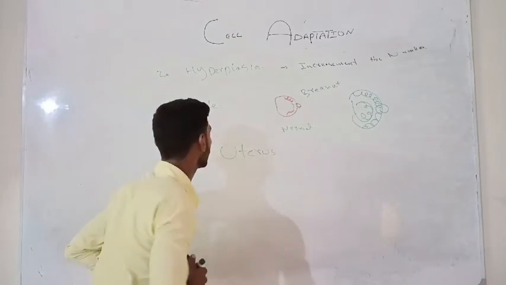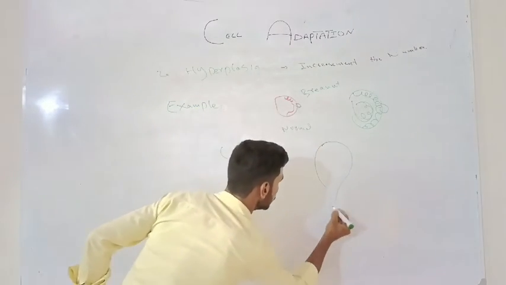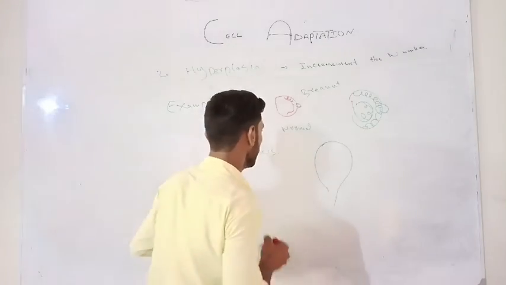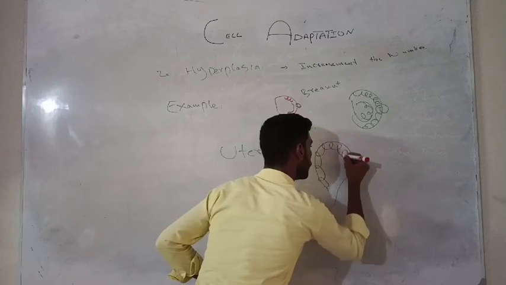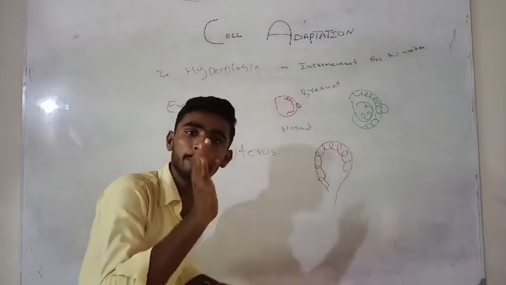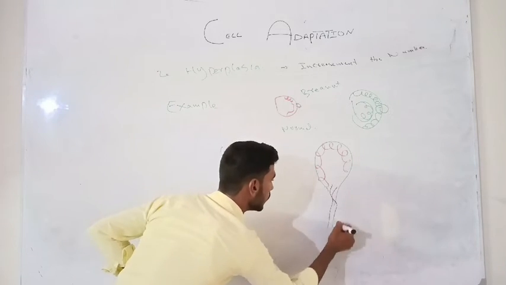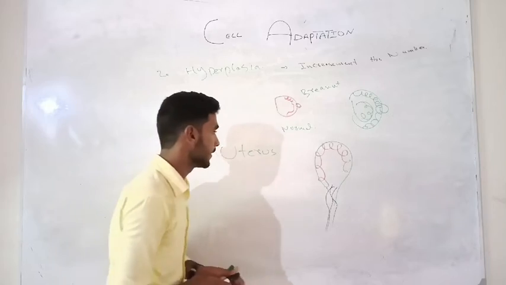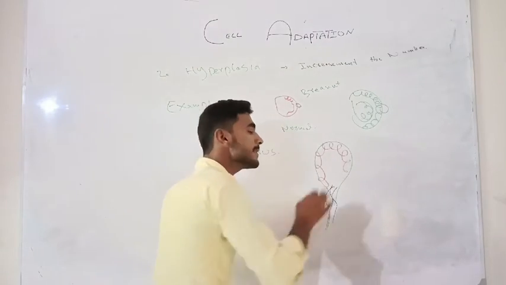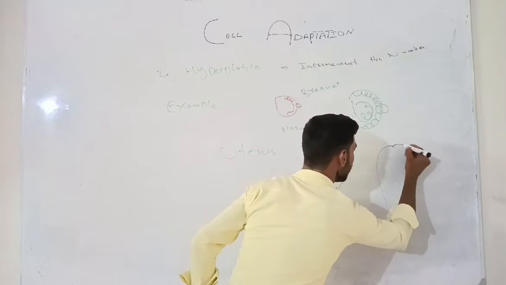Let's see how it occurs. It is a female uterus. Here is the endometrium of the uterus. During pregnancy, it will shut down, but after that a few of the cells remain there.